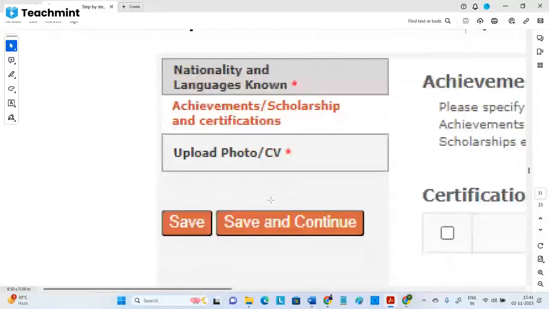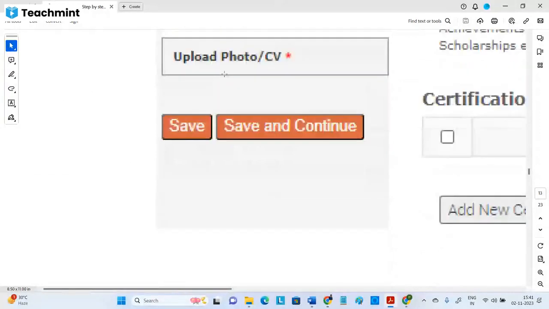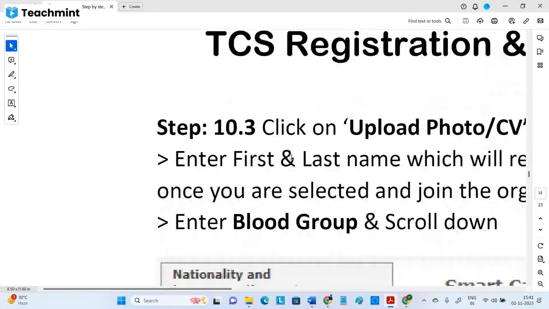Once you are done with all that, the next one is upload photo and CV, meaning resume. You need to upload the photo. If you already have a passport size photo as a soft copy, good. Sir, I have a hard copy, I'll take a photo on the mobile. That will be blurred, and a mirror error will come. You don't do that. If not, take the help of your friend.